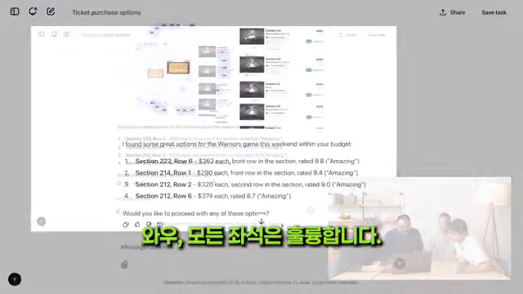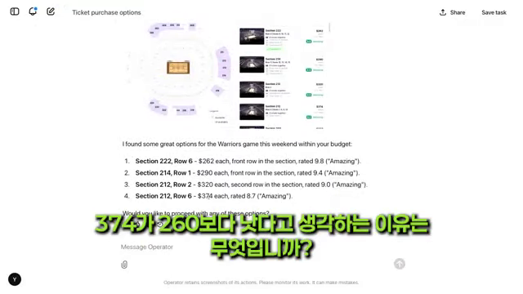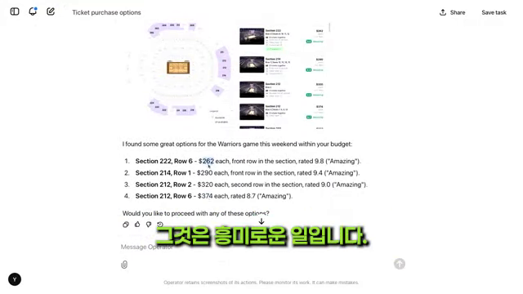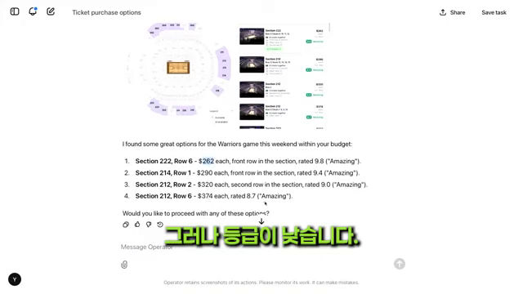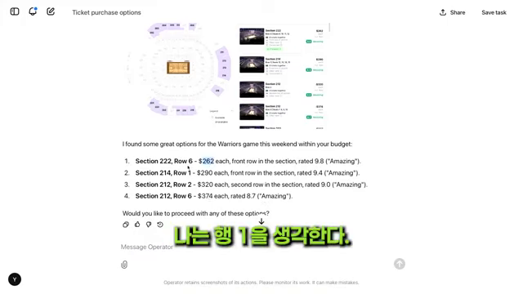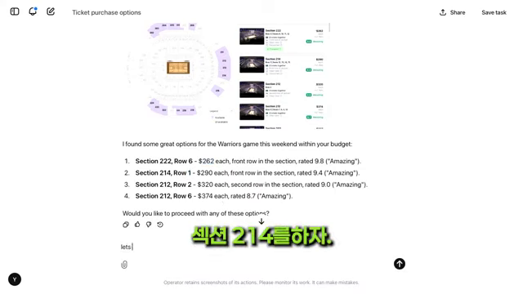Wow, all of the seats are amazing. I know. Why do I believe 374 is better than 262? That's an interesting thing. But it's lower rated. Okay, which one should we add? Row 6? I think row 1. Row 1 is good. Let's do that. Let's do section 214.